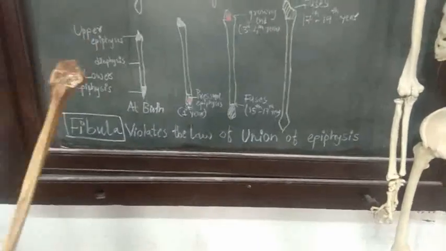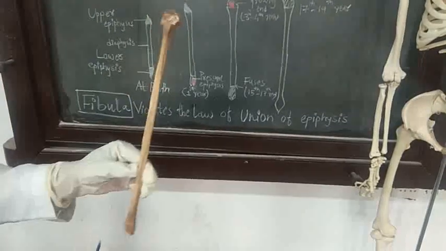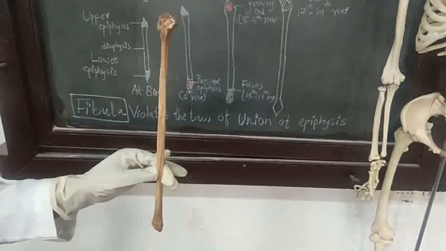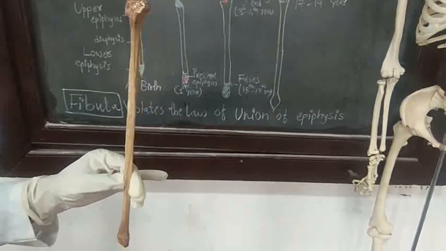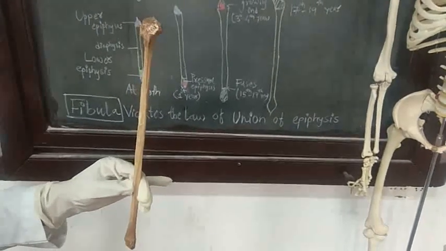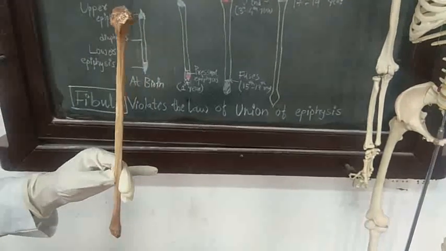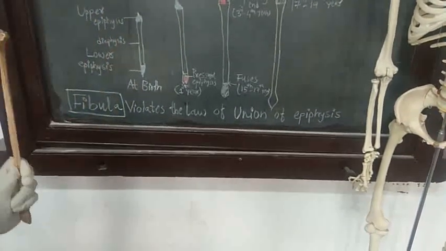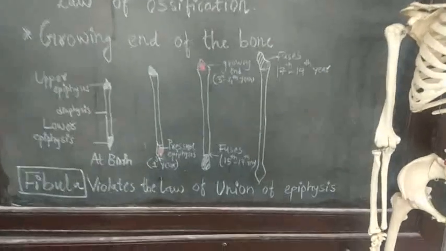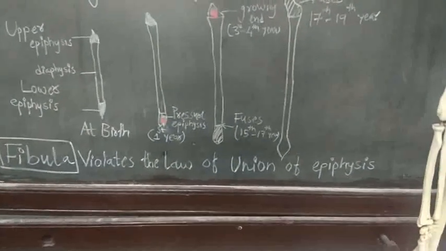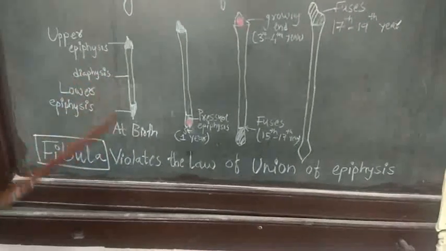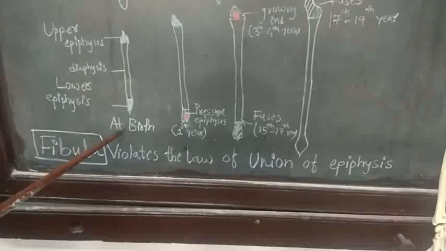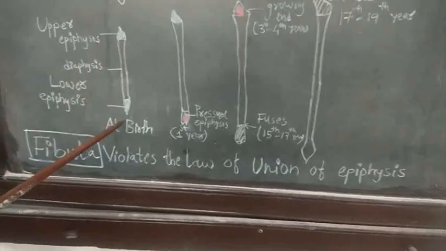Fibula is an example of a typical long bone. You can see this is the left side of the fibula, which violates the law of ossification. How the fibula violates the law of ossification can be explained with this figure. You can see this is the fibula at the time of birth, which shows the two epiphyses.